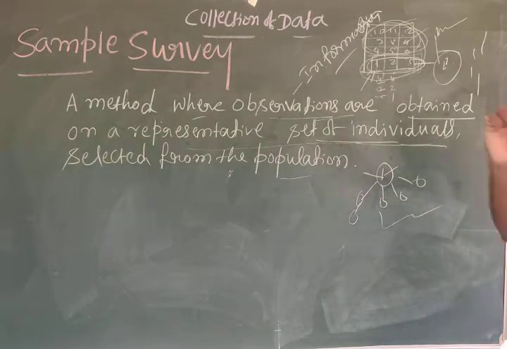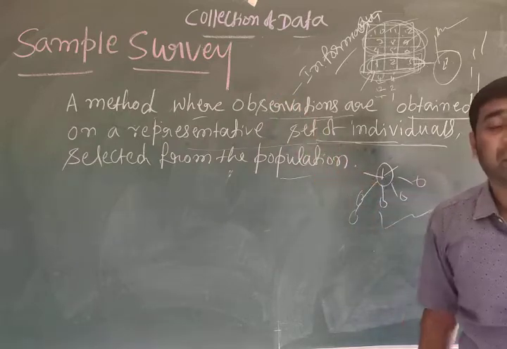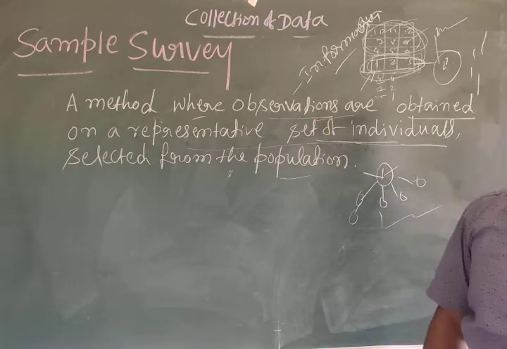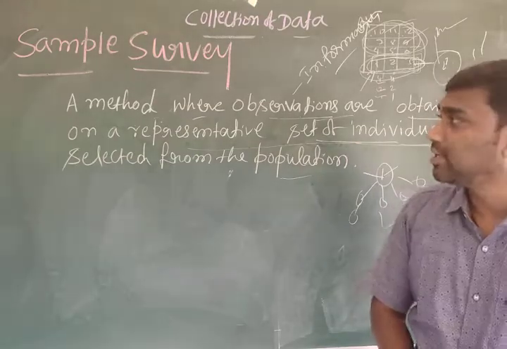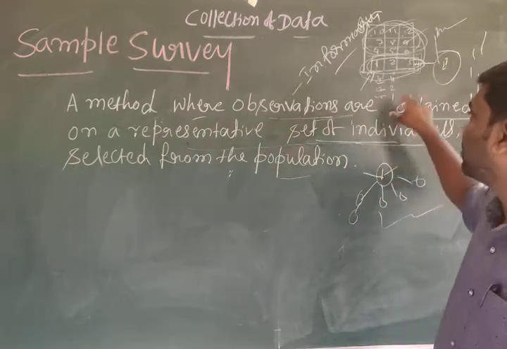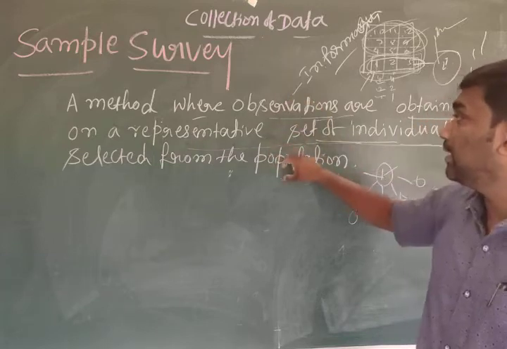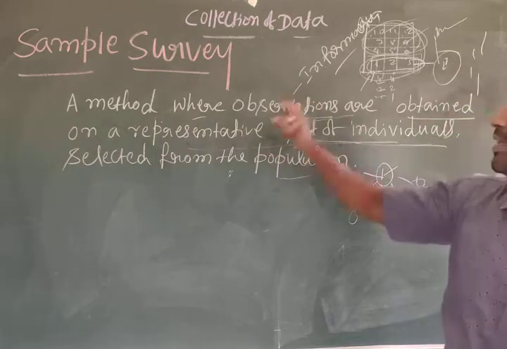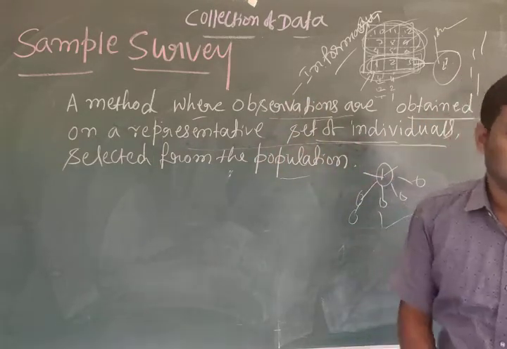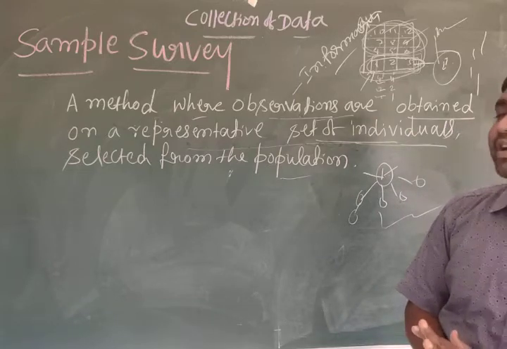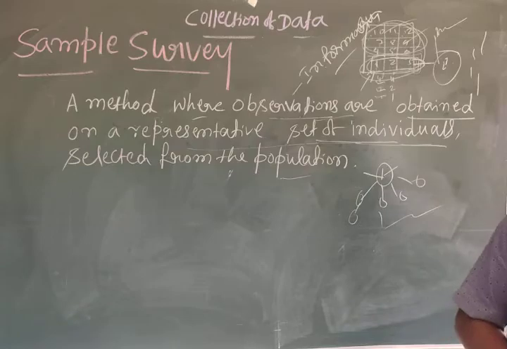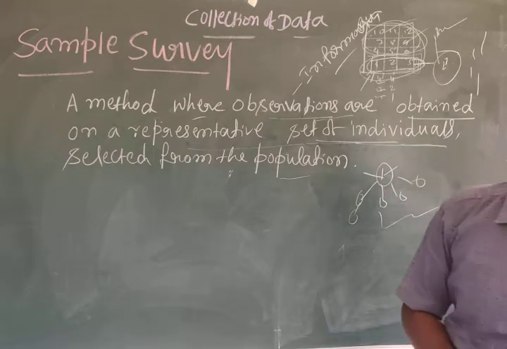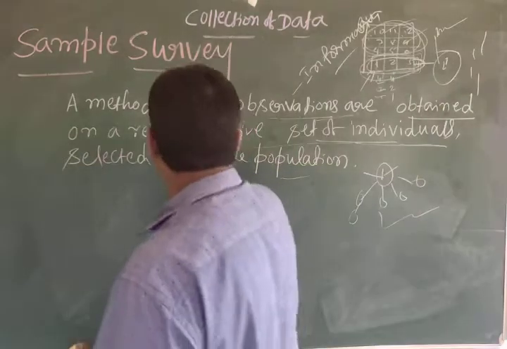Understanding first under the sample survey: sample survey is one of the important methods to calculate the population. Sample survey is nothing but a method where observations are obtained on a representative set of individuals selected from the population. First we have to identify the population. Once you identify the population, the researcher selects a representative sample.